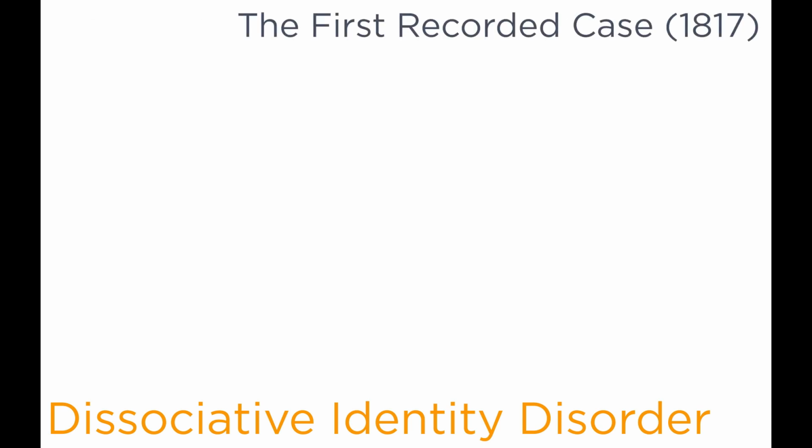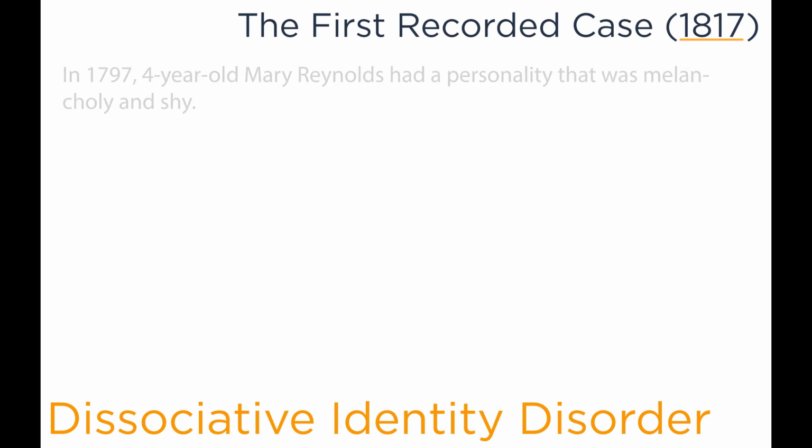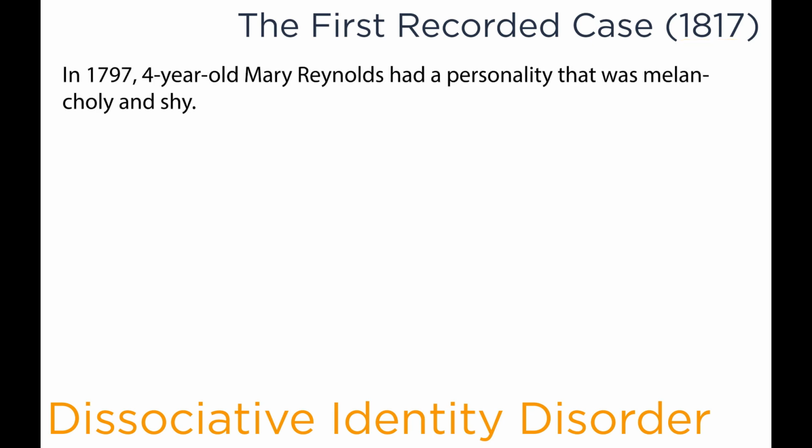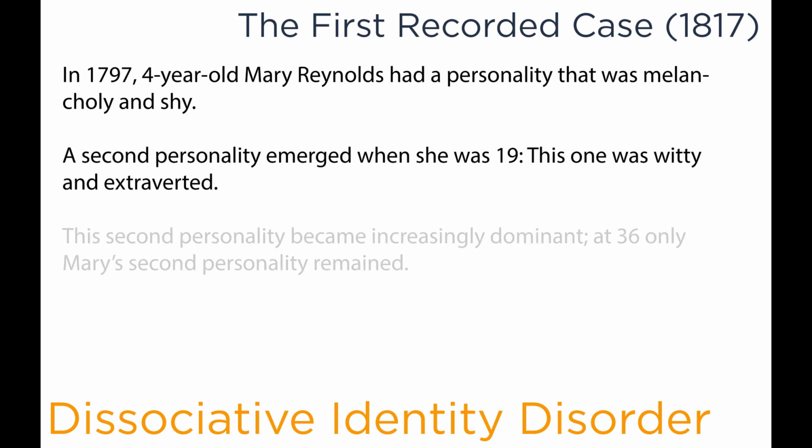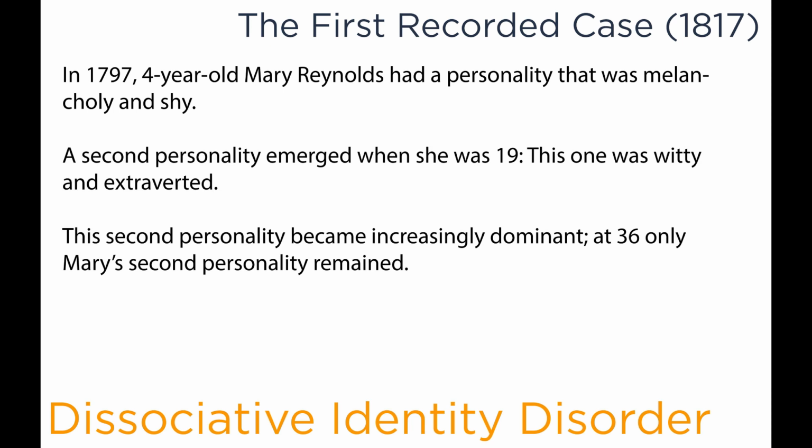The first recorded case of dissociative identity disorder dates back to 1817. In 1797, a 4-year-old Mary Reynolds had a personality that was melancholy and shy. A second personality emerged when she was 19. This one was witty and extroverted. This second personality became increasingly dominant. At the age of 36, only Mary's second personality remained. So this illustrates a case where there were two personalities, one that was melancholy and shy, and one that was witty and extroverted, and one that eventually became dominant.